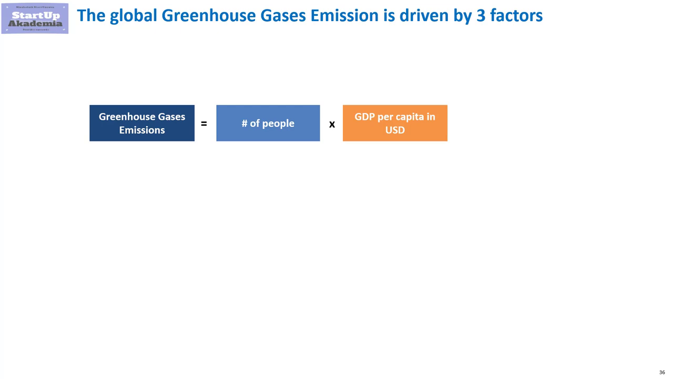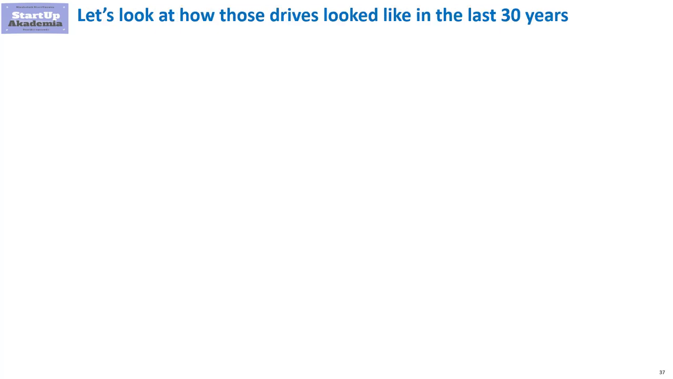The last driver measures how much greenhouse gas we create per $1 of gross domestic product. This metric, in a sense, measures the efficiency of the economy when it comes to greenhouse gases. Now let's see how those drivers have behaved in the last few decades, and how this has impacted global emissions.